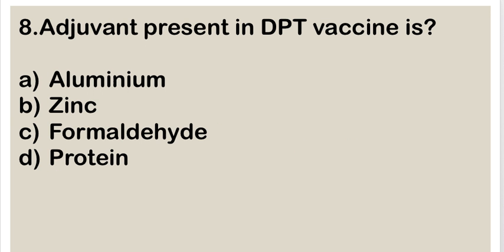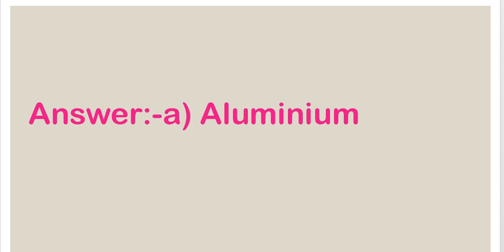Next question. Adjuvant present in DPT vaccine is A. aluminium, B. zinc, C. formaldehyde and D. protein. Right answer is A. aluminium.